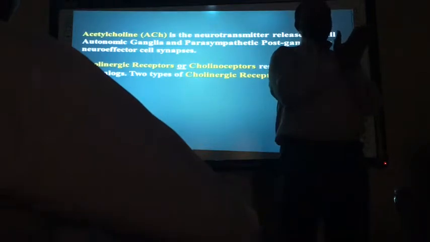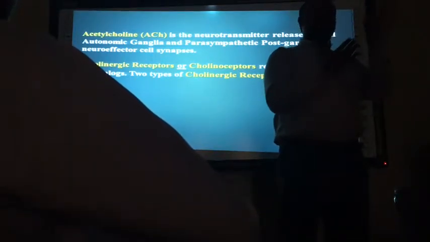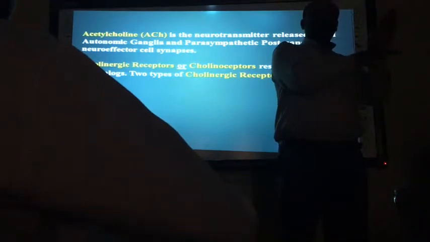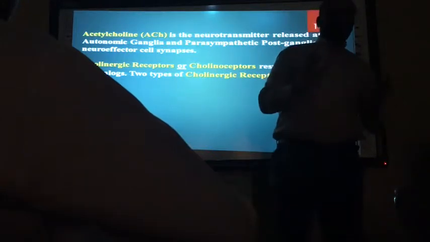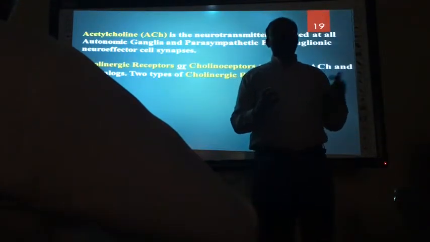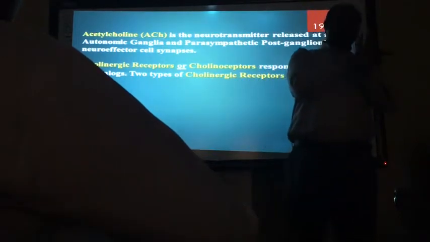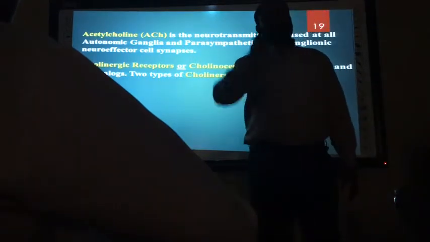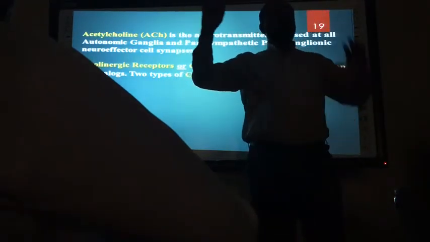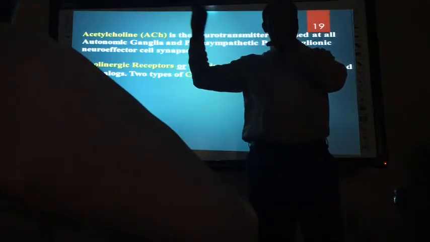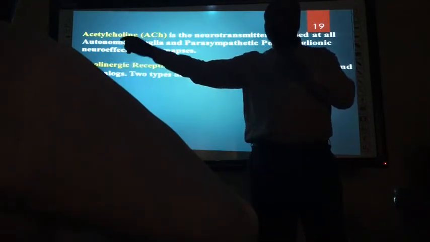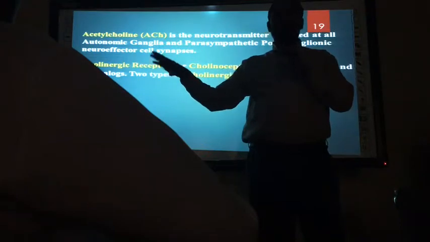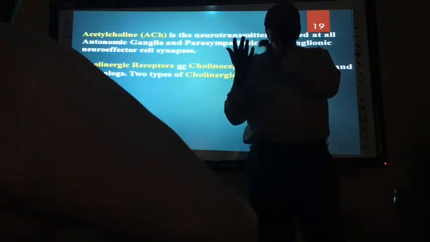Here the adrenal medulla is a ganglia. What is the difference? At the adrenal medulla, the second nerve does not come. The neurotransmitter which comes is not noradrenaline but adrenaline. That is the only difference. One more difference: when this adrenaline is released, it does not go directly to the organ. For example, in the sympathetic nervous system, the nerves come from the spinal cord and connect to the ganglia. The second nerve comes from the ganglia and connects to the heart, the liver, all the organs, and noradrenaline is released, which directly binds on the organ where it is connecting, like heart, liver.